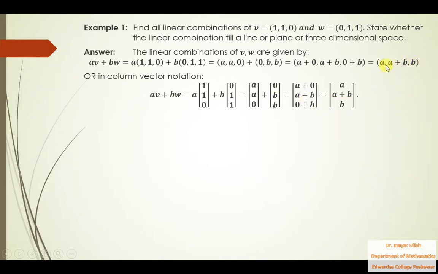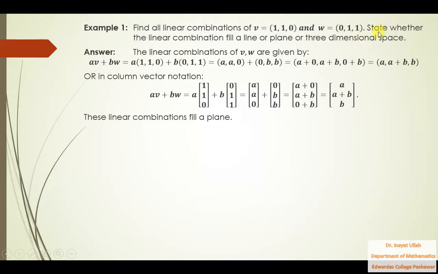That is in row form and this is in column form. Both have the same meaning. You can solve this question in this fashion as well as in this fashion. Both are correct. So these are the required combinations of v and w.